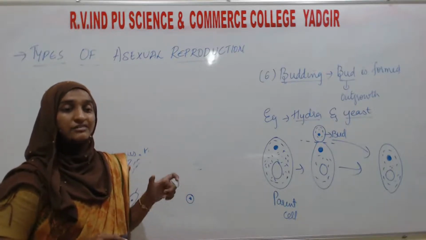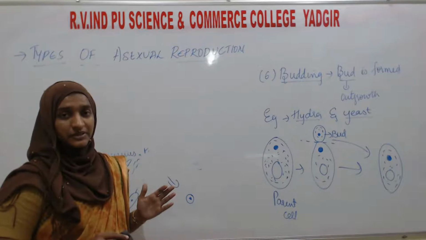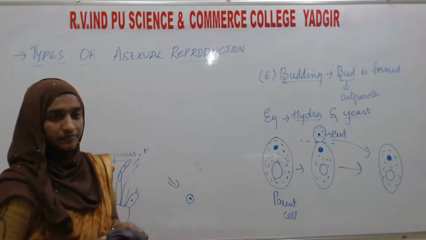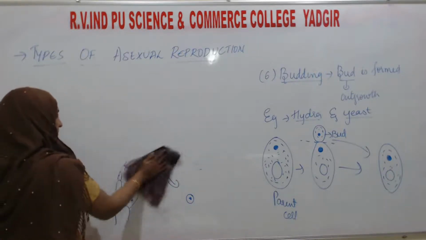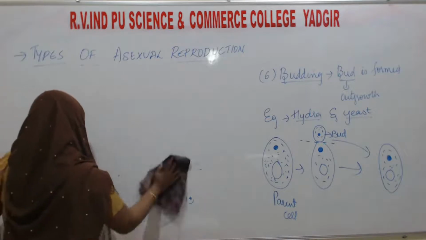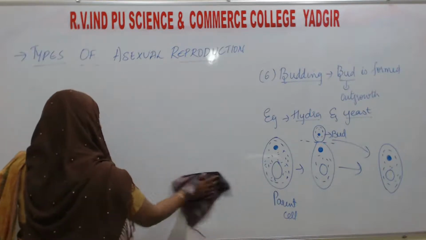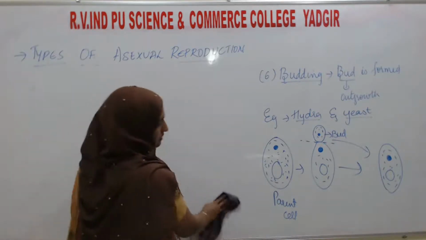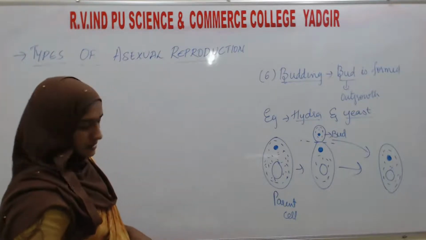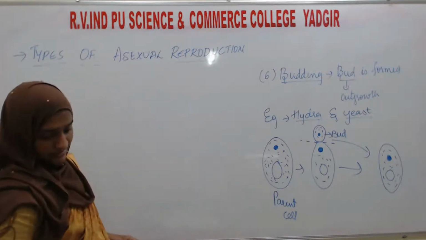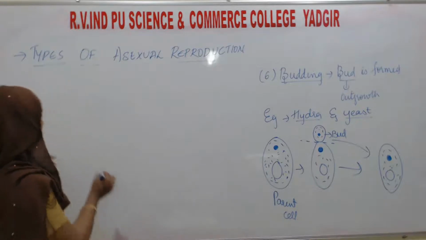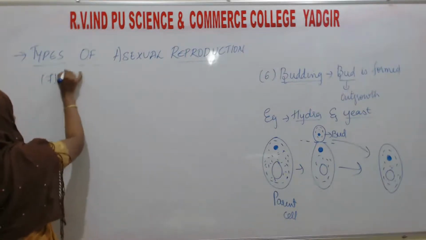With examples, you have to remember the examples, which are very important. Okay. Next is gemmule formation, seventh type.